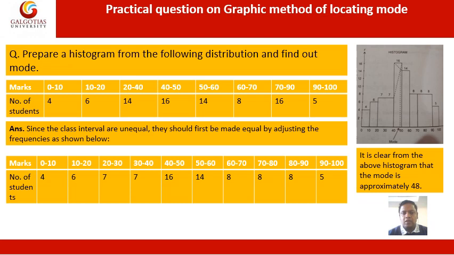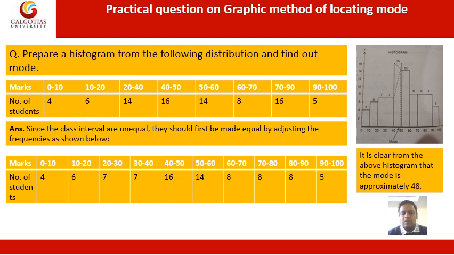For the histogram, we have taken the marks of the students on the x-axis and the number of students on the y-axis. Then 0 to 10 is 4. Then 10 to 20 is 6, 20 to 30 is 7, and 30 to 40 is again 7. Then 40 to 50 is 16, 50 to 60 is 14, 60 to 70 is 8, 70 to 80 is 8, 80 to 90 is 8, and 90 to 100 is 5.